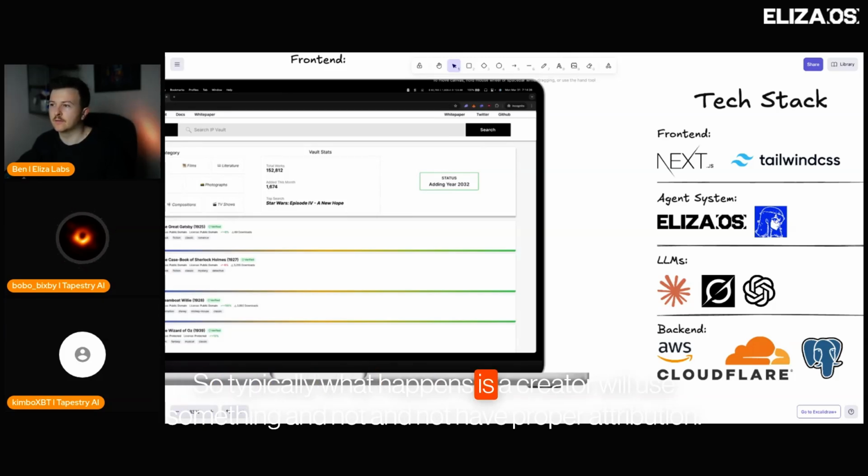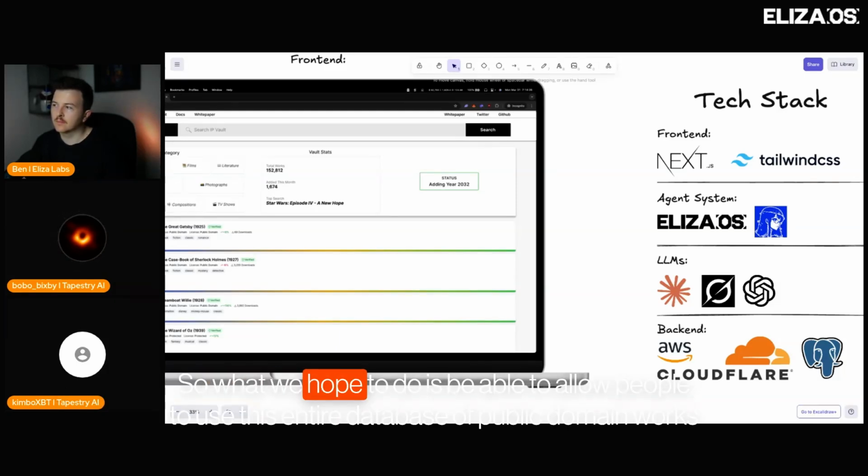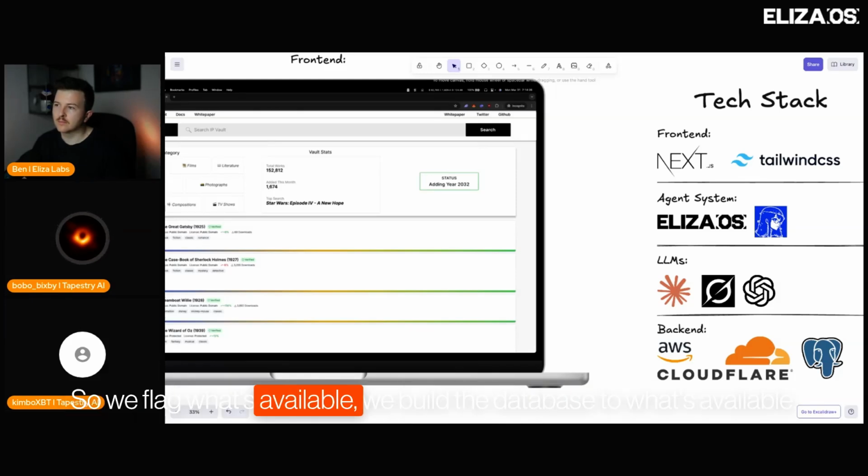Got it. Typically what happens is a creator will use something and not have proper attribution, and then they'll get a copyright strike. Like the DMCA has all these copyright strikes on YouTube artists or creators on YouTube. So what we hope to do is allow people to use this entire database of public domain works without fear of getting any sort of copyright strike. So we flag what's available, we build the database to what's available.